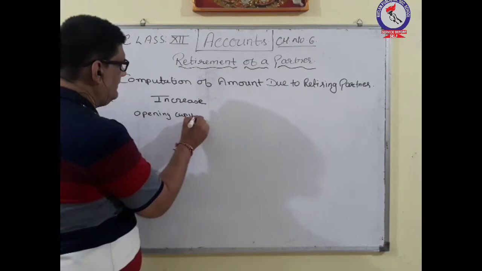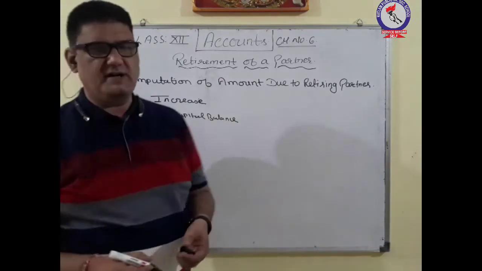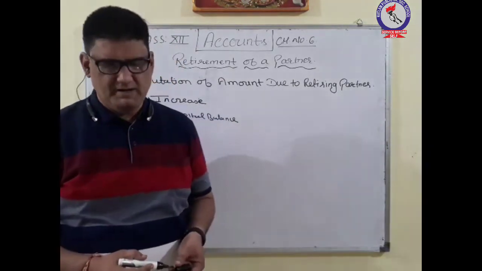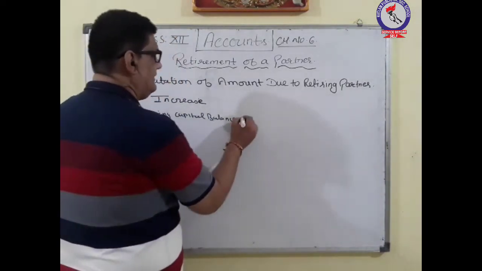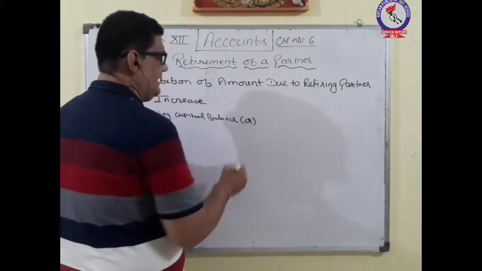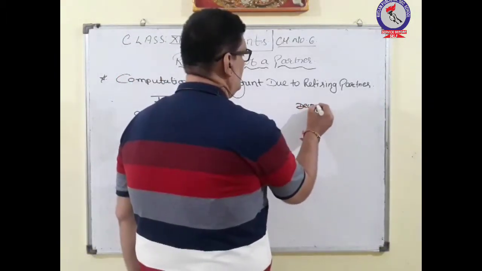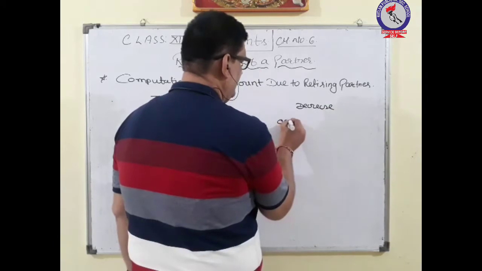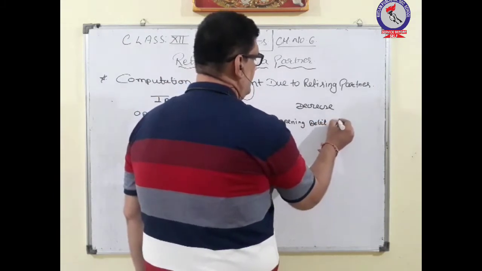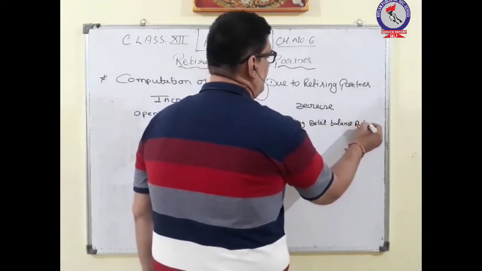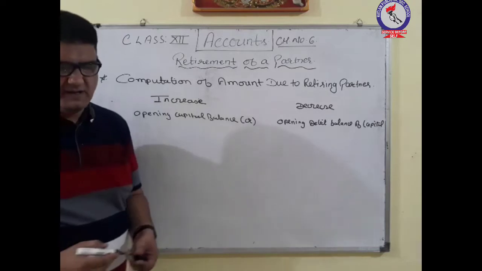opening capital balance. Okay, whatever is the outstanding balance which is against the name of that partner, that will increase the amount. Okay, and in that also we have got credit balance. If there will be a debit balance, then it will decrease the amount. Take opening debit balance of capital. Okay, so if there is a debit balance of capital, then it will decrease the amount.